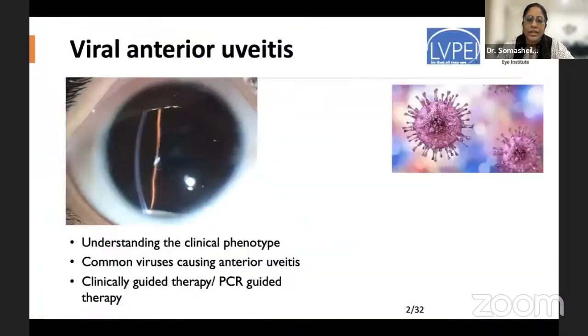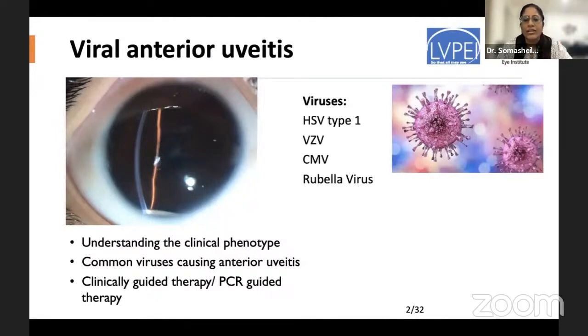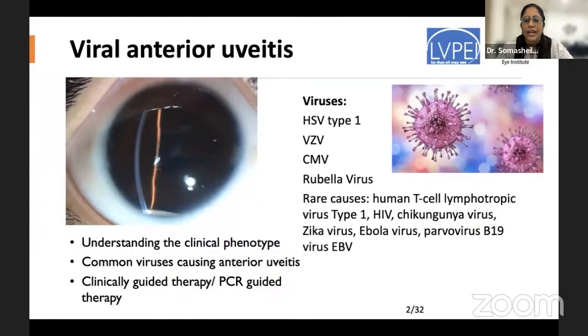So coming to the subject in question, we have viral anterior uveitis as a known entity now for quite some time. In this presentation, I'm going to describe a little bit about the clinical phenotypes. I'm not describing the common viruses causing this disease. They're listed here in this particular slide. And I'm going to skip talking about the debate between PCR guided therapy or clinically guided therapy. Most of us who may not have labs or access to PCR results should go in with clinically guided therapy. And my talk is to help us make a decision on that.